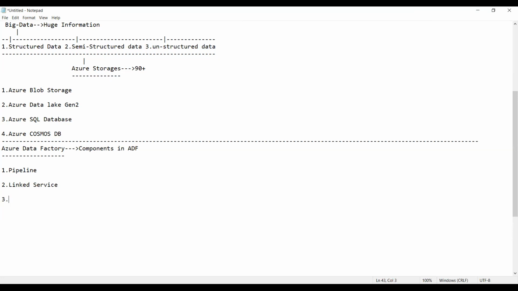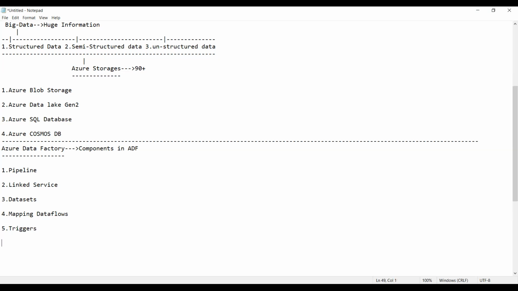And the third one we require is what? Data sets, everyone, data sets. And the fourth one? Pipeline, linked service, data sets. And what is it? Data flows. Okay, no problem. So mapping data flows. I'm using the mapping data flows. Okay, no problem, we'll use this also. Mapping data flows. And then we have the triggers.